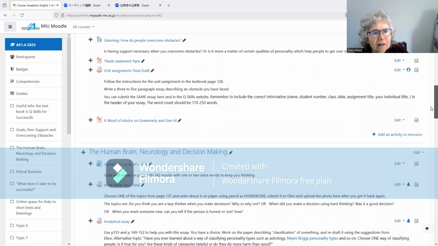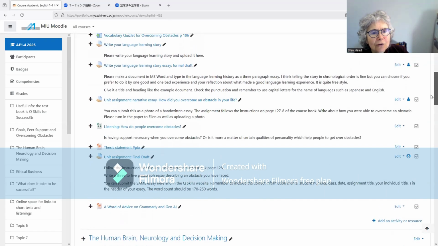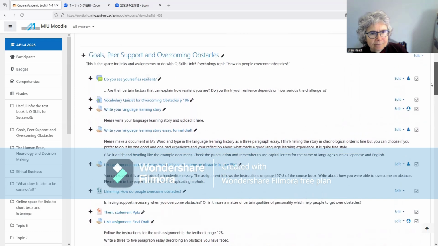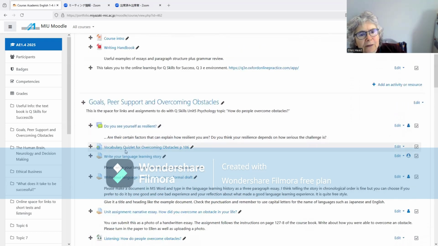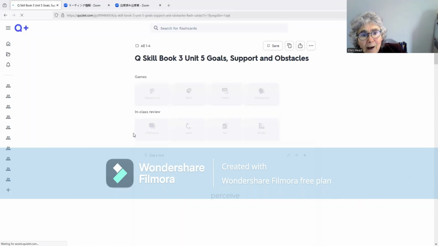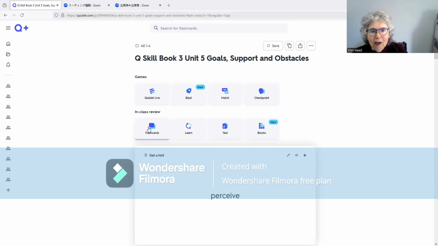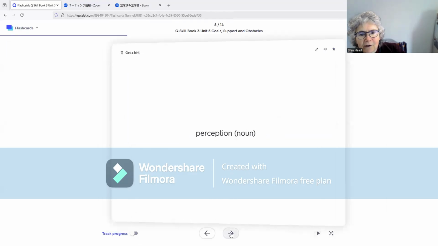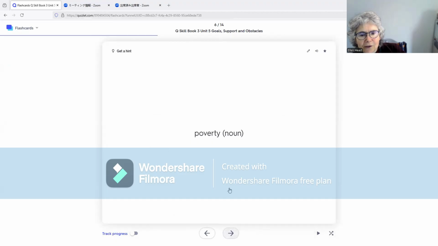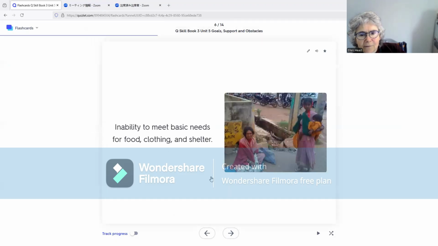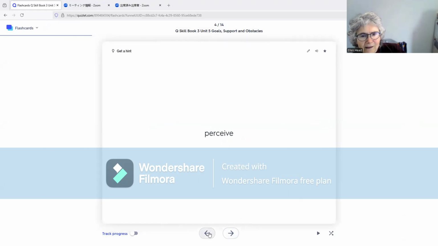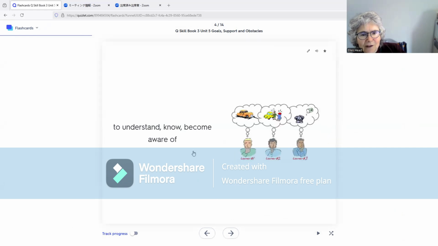One of those interesting things is called Quizlet. Vocabulary Quizlet: if you click on this link, it takes you to an app. This is a very nice app for learning vocabulary, and it can let you study the words as flashcards. You click the arrow and go on, and you can click to turn over, and it'll give you the meaning of the word. Let's go back again. So perceive means to understand.